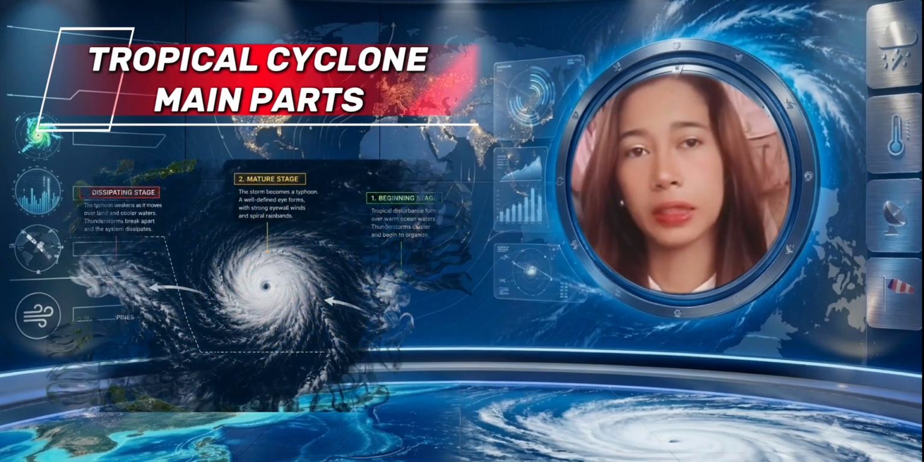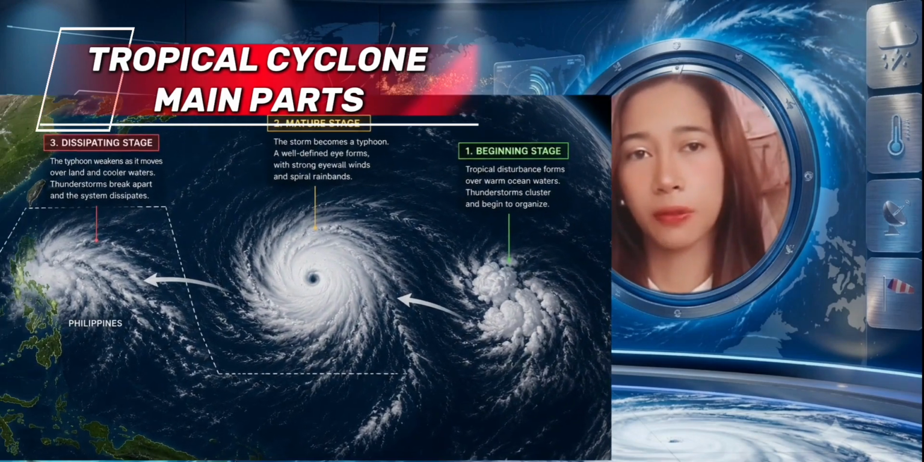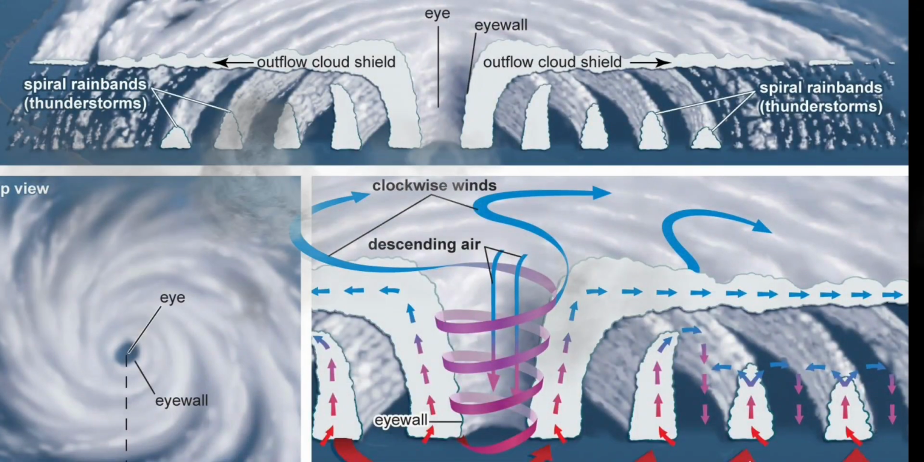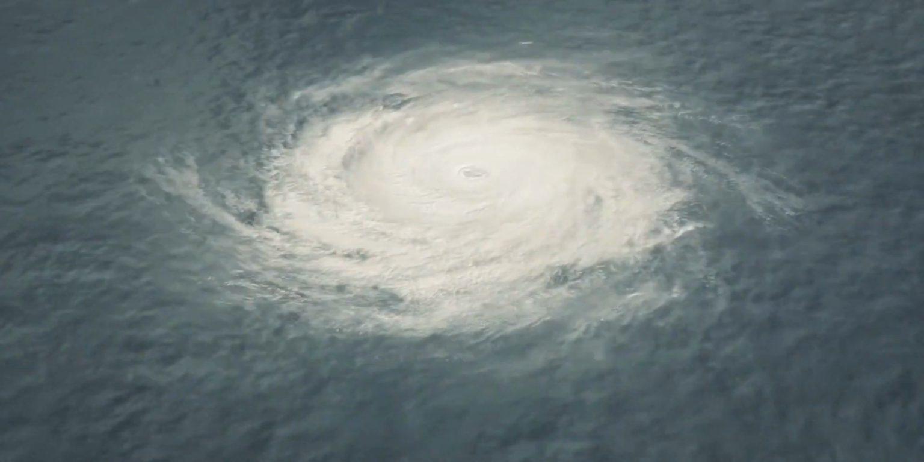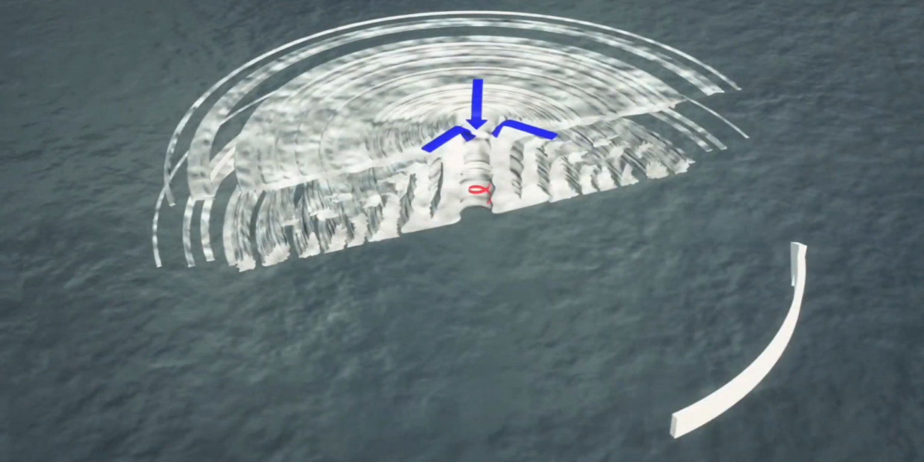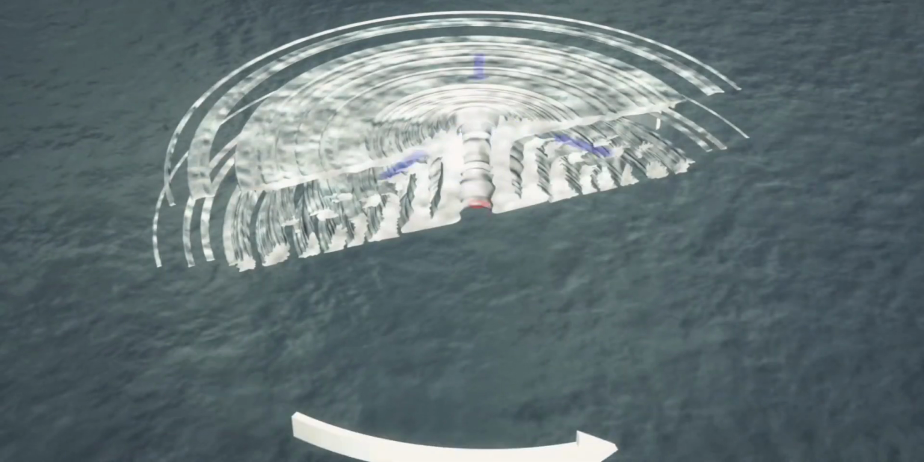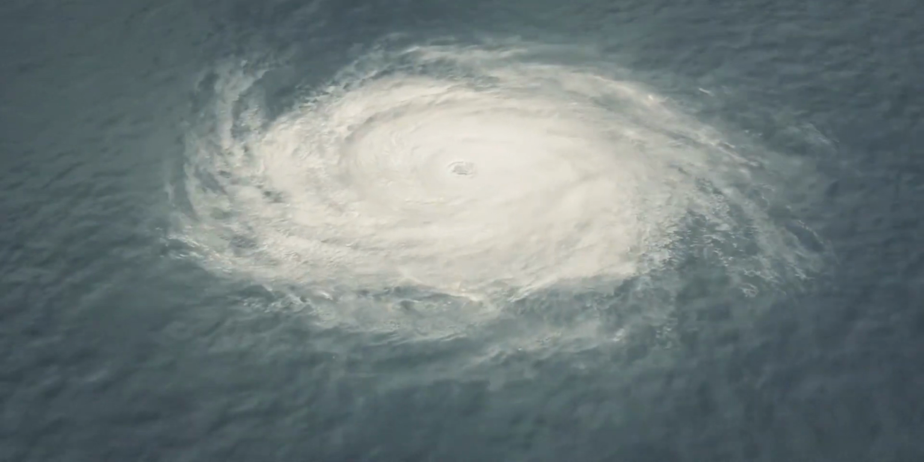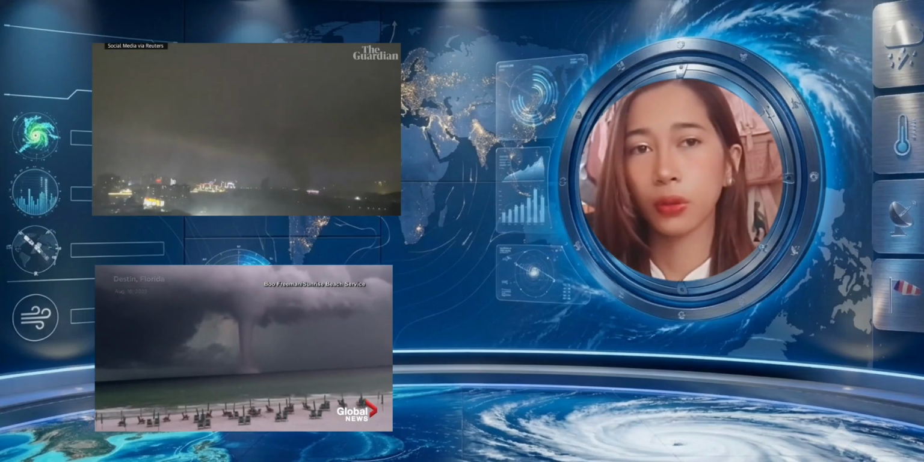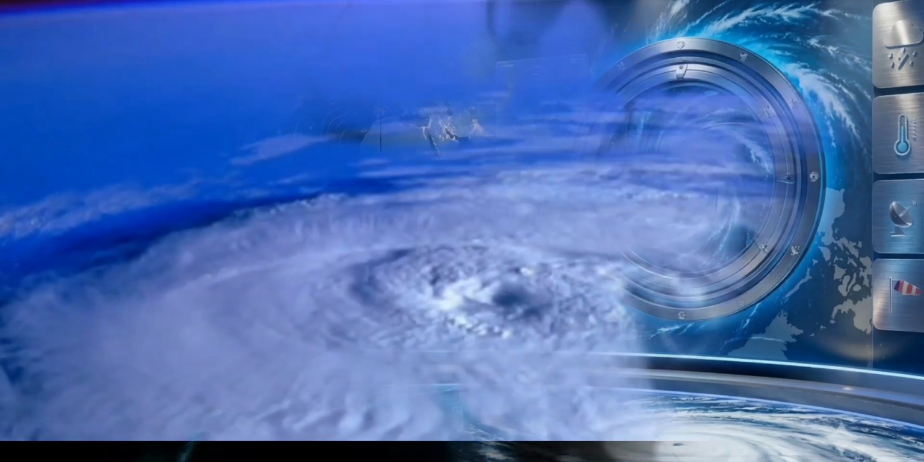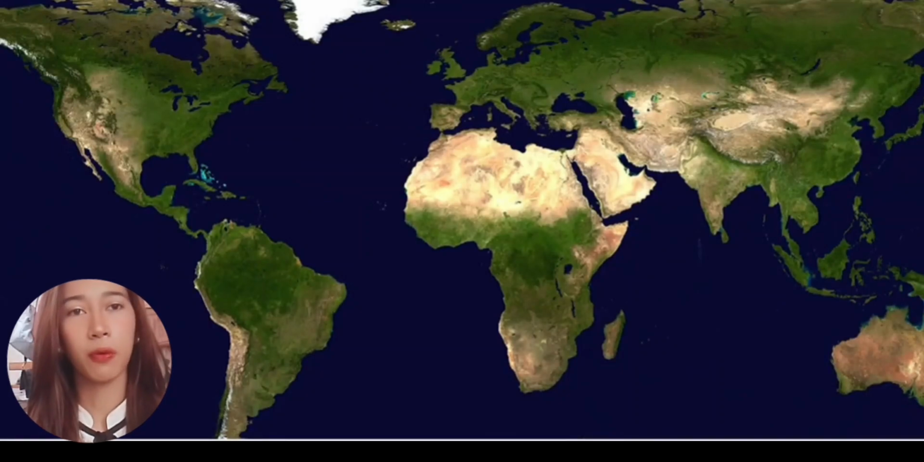A mature tropical cyclone is composed of several important features. At its center is the eye, a relatively calm area with light winds and clear skies. Around the eye is the eye wall, where the strongest winds and heaviest rainfall occur. Extending outward are spiral rain bands, which contain thunderstorms capable of producing intense rain, strong winds, and occasional tornadoes or waterspouts.